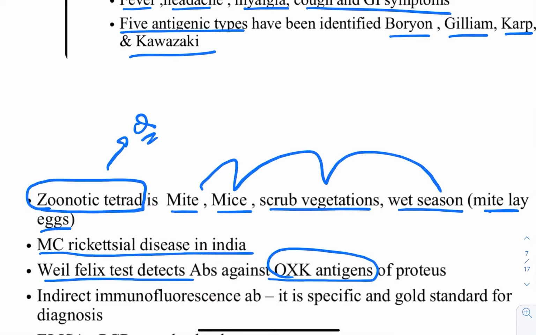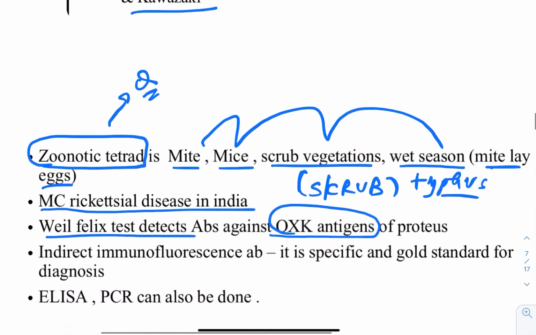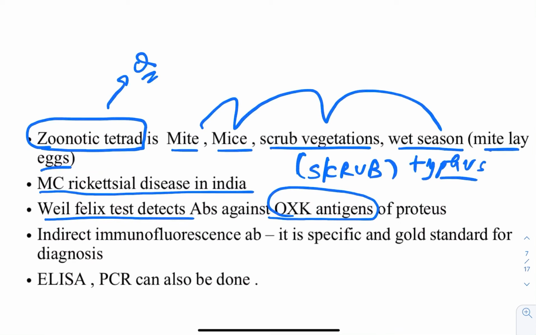How to remember? There is this particular word, scrub. So scrub typhus. Okay, so what you do, you just make this C as K. So you will remember that the Weil-Felix test is positive for OXK. First thing. Very important, frequently asked: scrub typhus is positive for which particular antigen specifically? The answer is OXK.